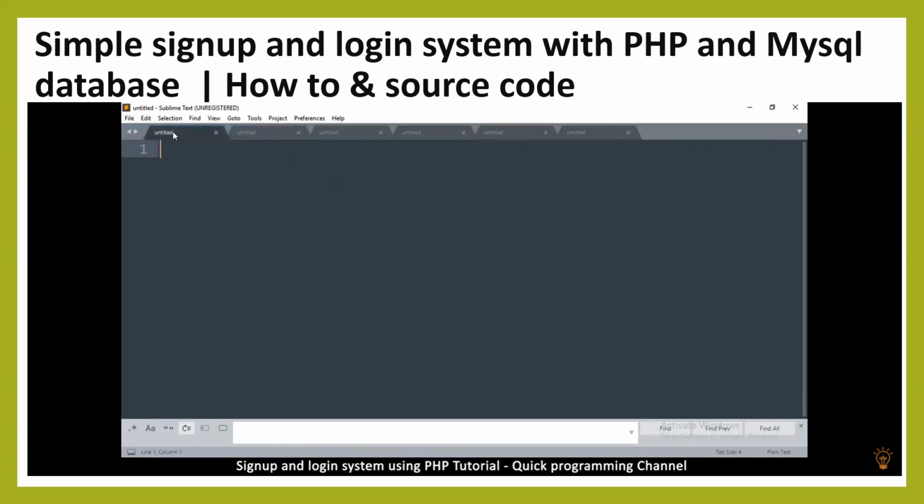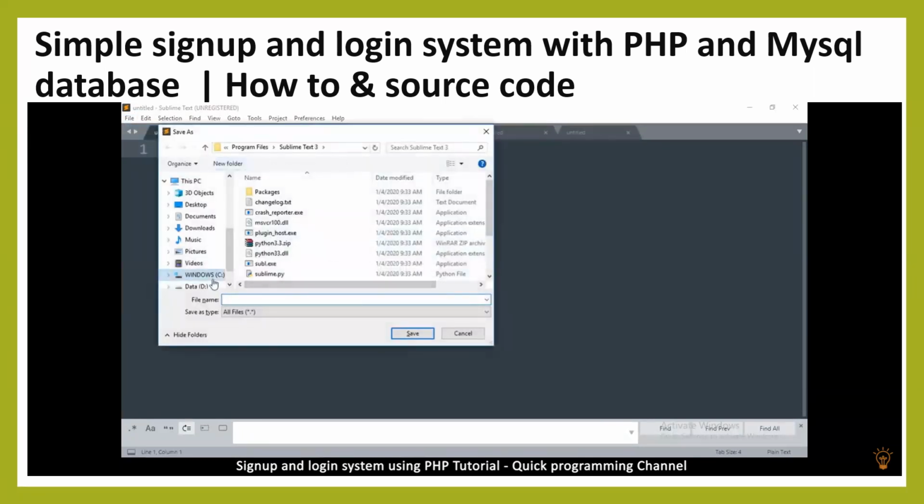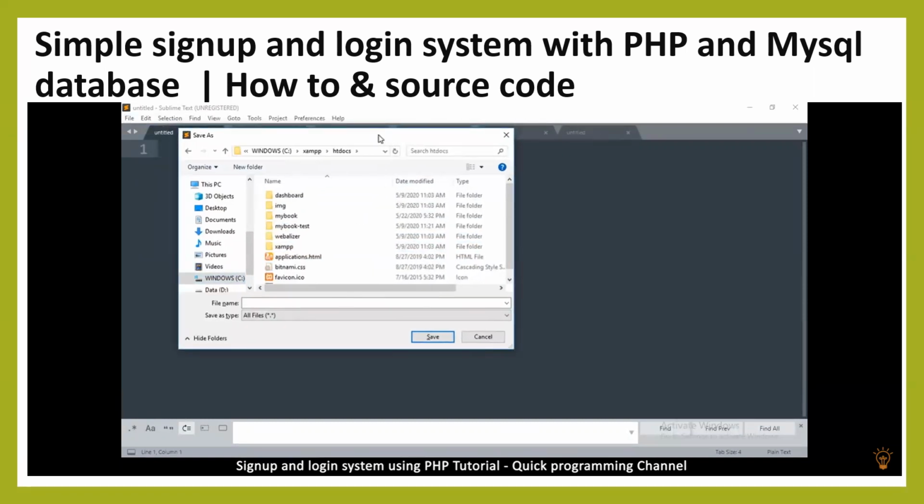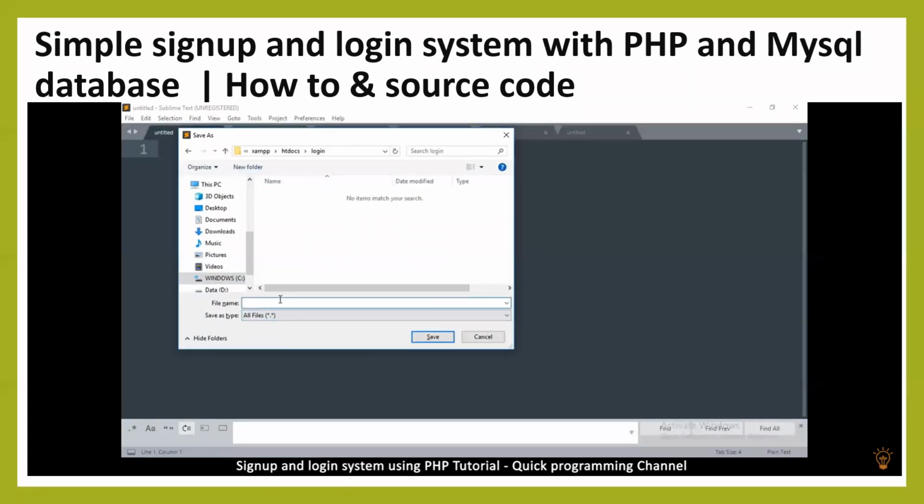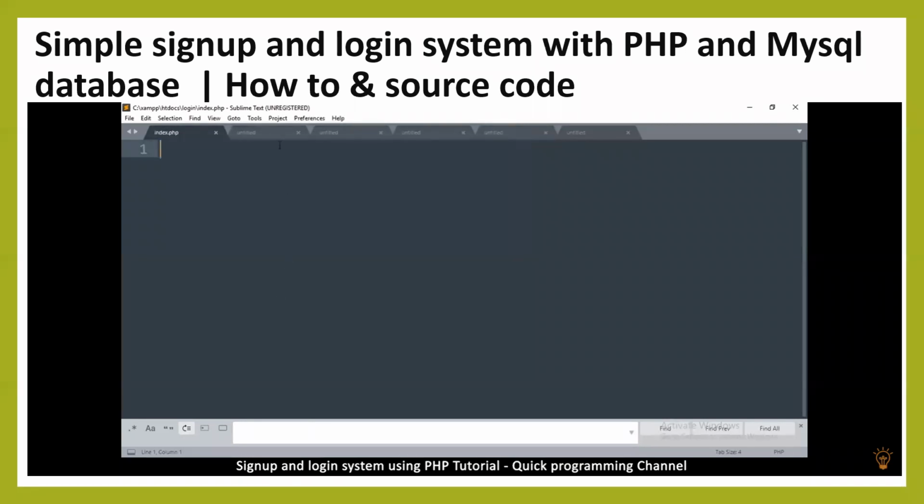Each file has a very specific use case. So let me save the first one. Where we'll be saving these files is in drive C, XAMPP, and then htdocs. Your folder might be different depending on the server you're using, but that's the public HTML or www folder. In there, create a folder called login, and inside there let's save our first file as index.php. This file will be the one that's acting as our website.